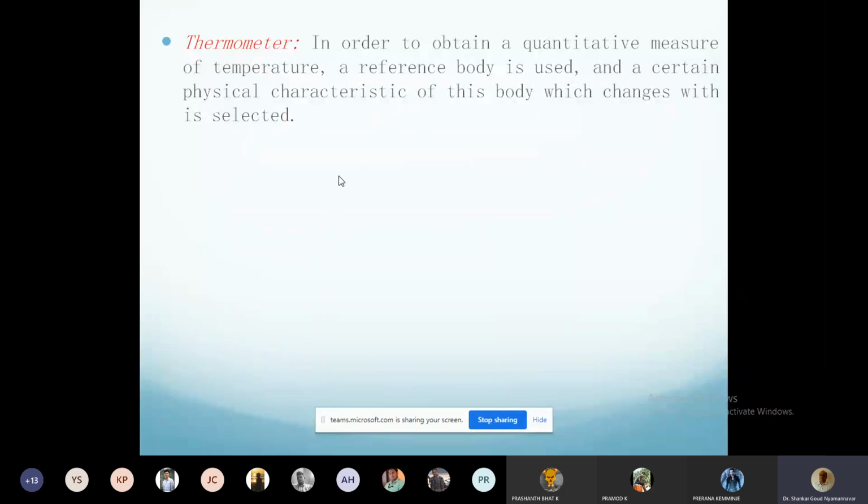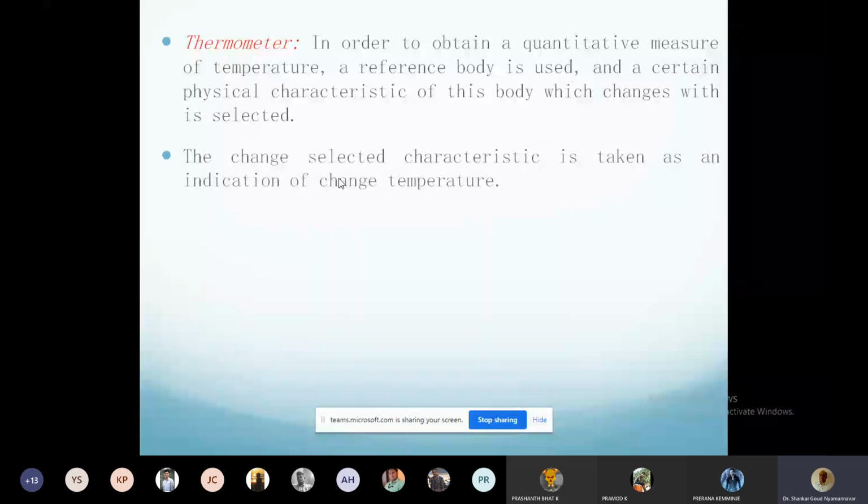Any thermometer you take, it is basically one or the other characteristic that we look at, which is dependent on temperature. Please note that the change in selected characteristic is taken as an indication of change in temperature.